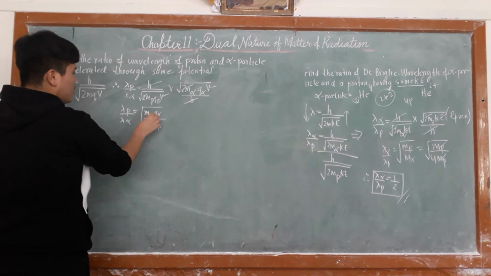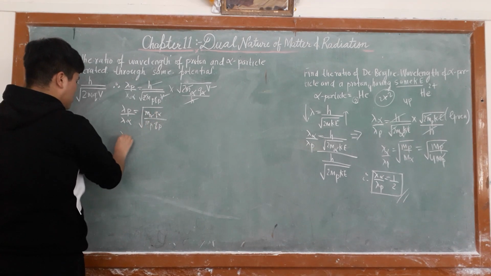Now we have to write m alpha and q alpha in terms of m p and q p.